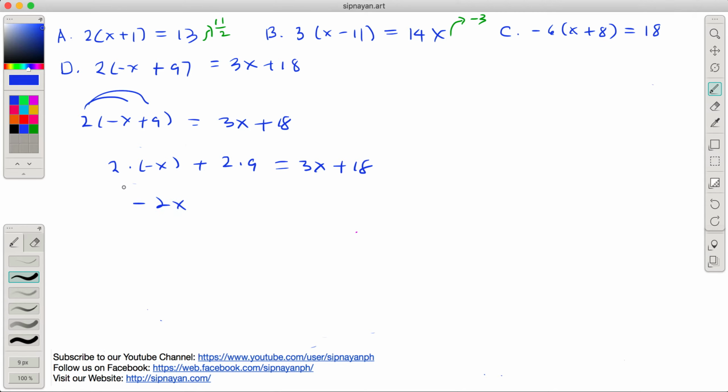You have a negative times a positive, you become negative. Then 2 times 9 is 18. And then 18 equals 3x plus 18. Pwede ba tayong mag-minus 18 both sides?